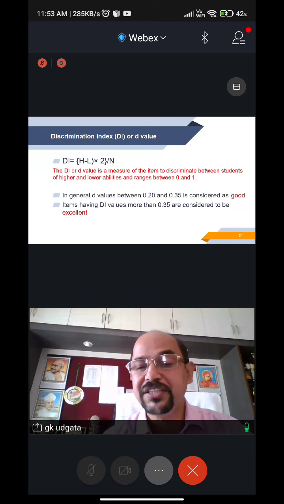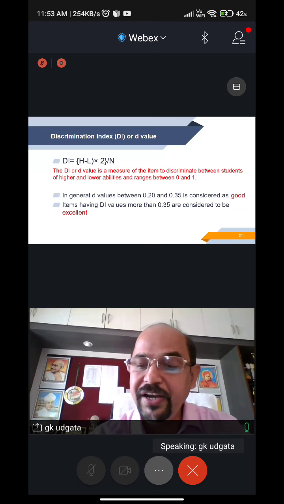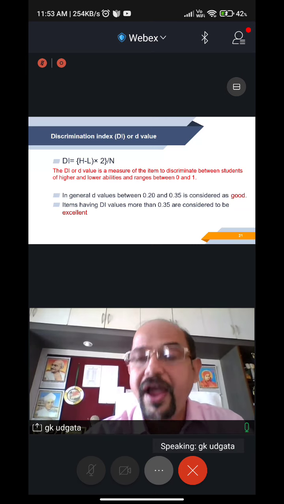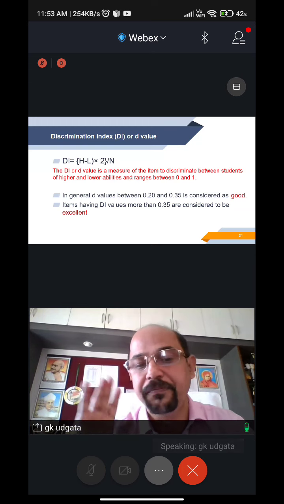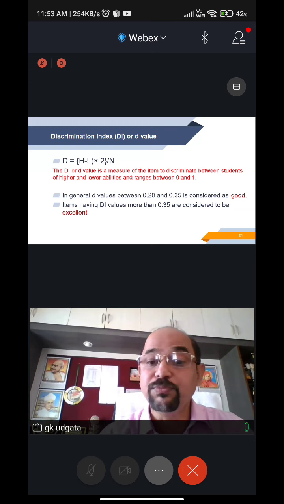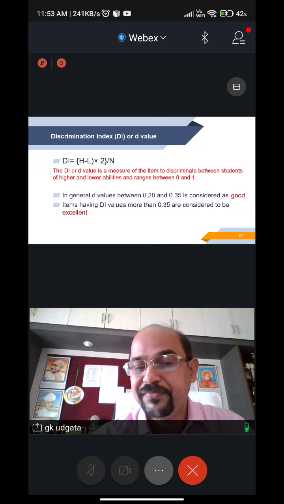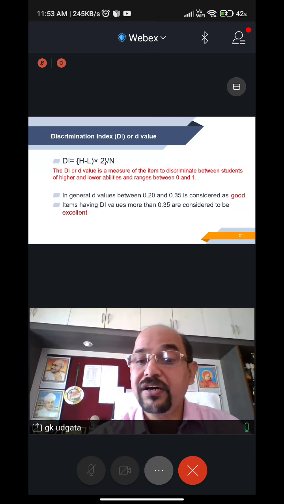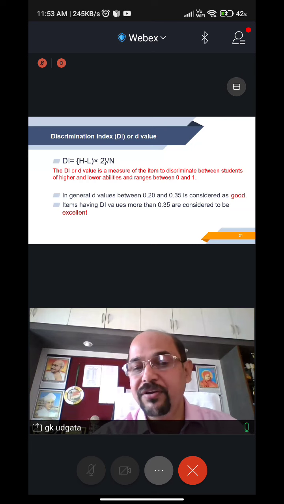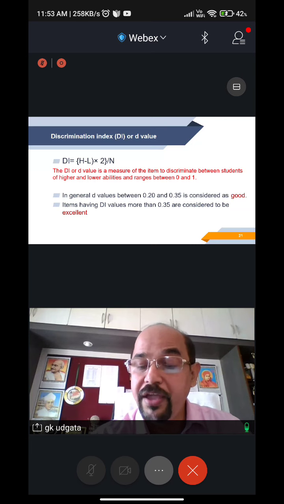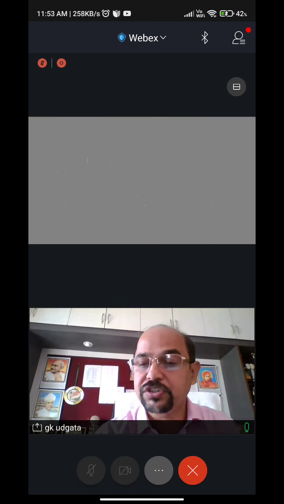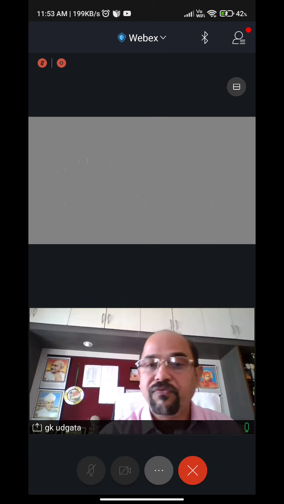Good question in the sense that it is able to discriminate between good students and students with low performance. If DI is more than 0.35, it is considered to be excellent.